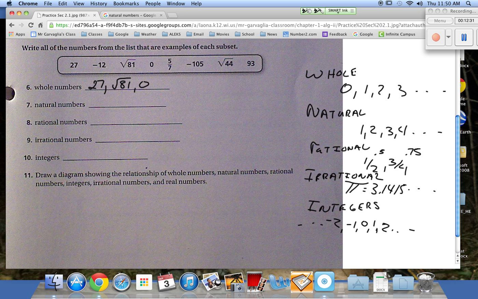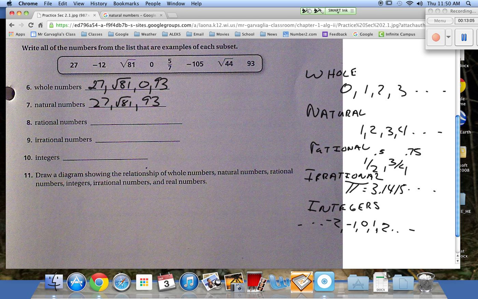93. Yes. Okay. How about natural numbers? Remember, natural numbers start at 1 and go. Is 27 in there? -12. No. Square root of 81 is in there, right? Because that's 9. Is 0 in there? No. Natural numbers start at 1. 5/7. -105. Square root of 44. 93. Yes.